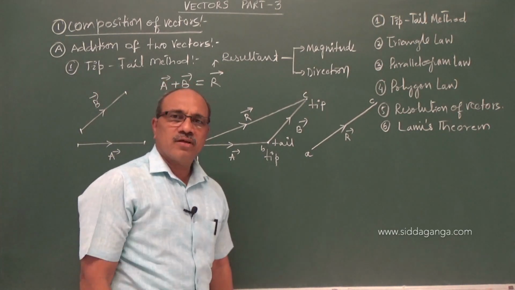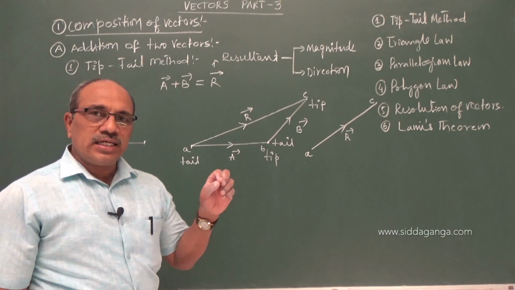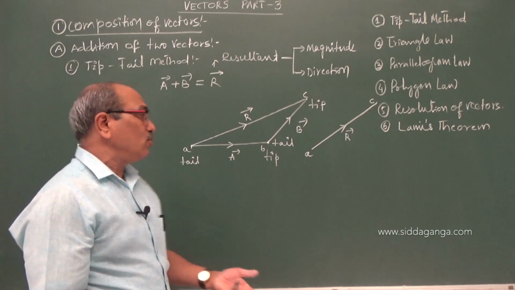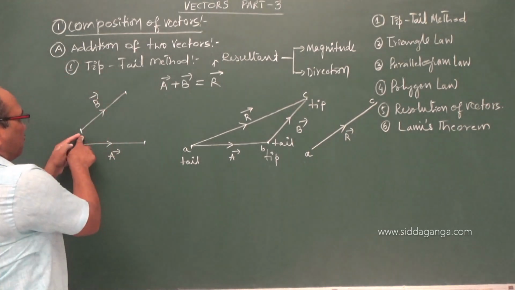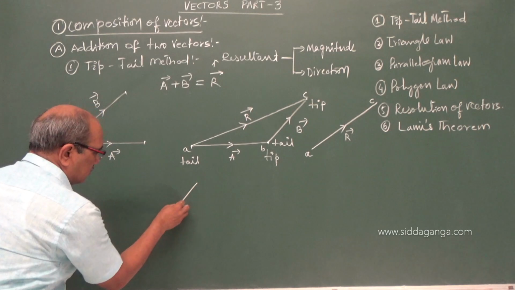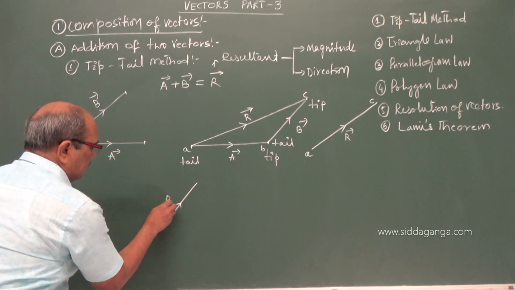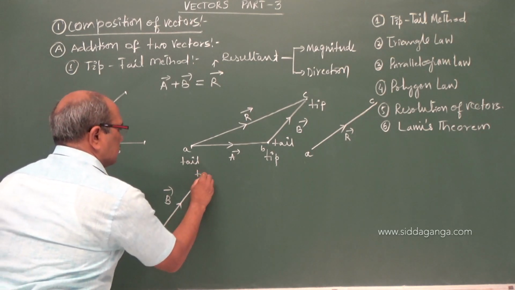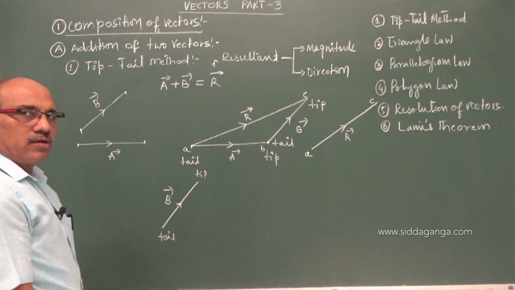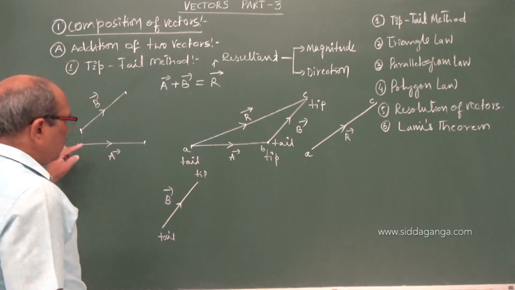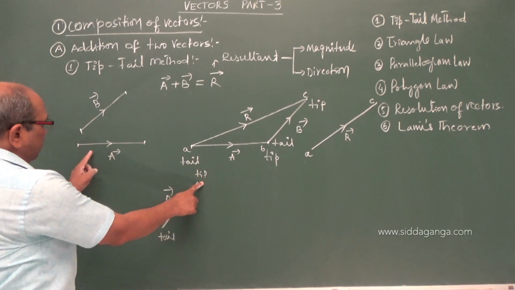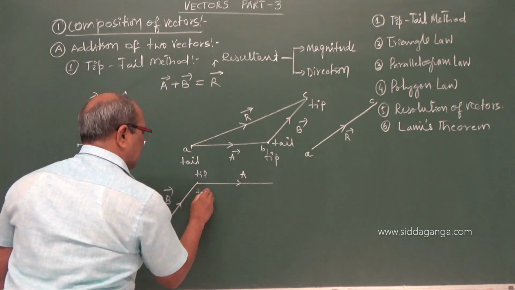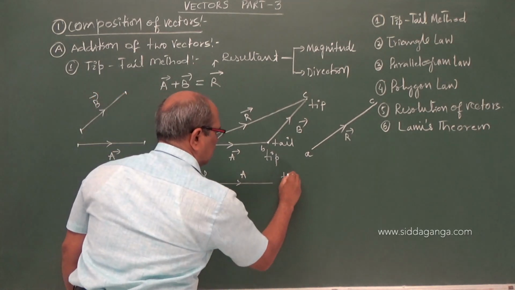We got it. You need not necessarily take the first one as A. You can take the second one also. Let us start with B, tail of this and tip. You can write it like this. This is the vector B, whose tail is here, and this is the tip of this vector. Now if I want to join A, the tip of B should be joined with the tail of A. This is the vector A, whose tail is here, but tip is at this point.